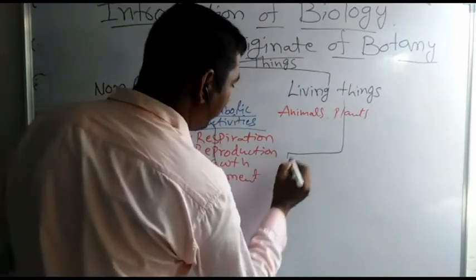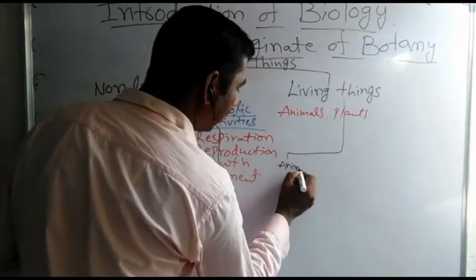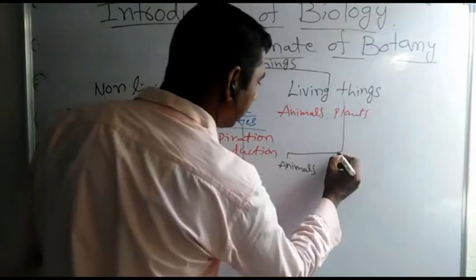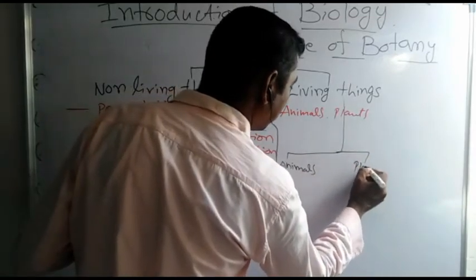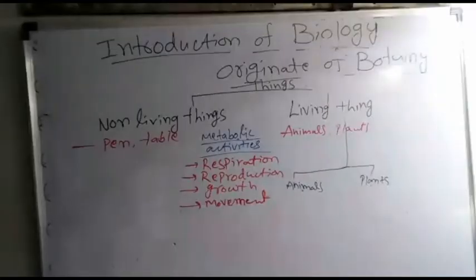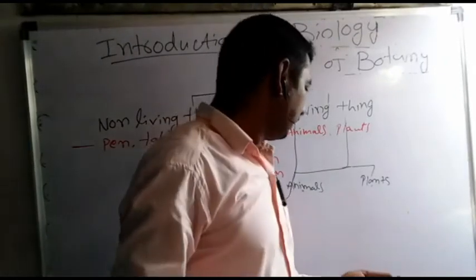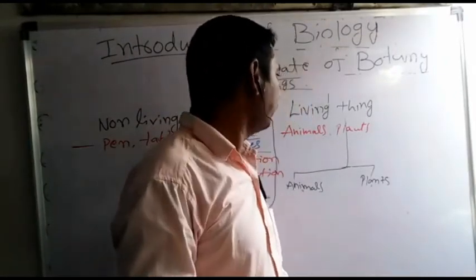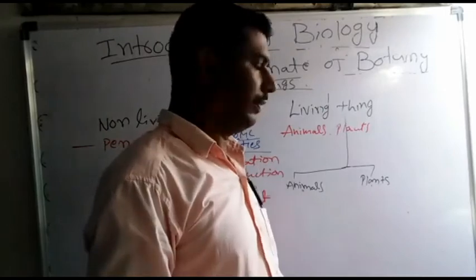They are animals. Second one is plants. Okay, students, the animals and plants belong to the group of living organisms.